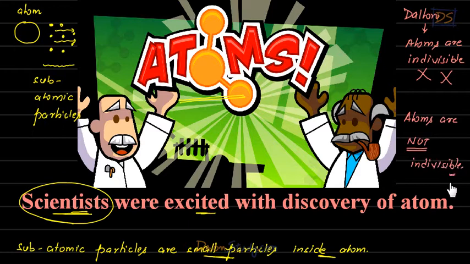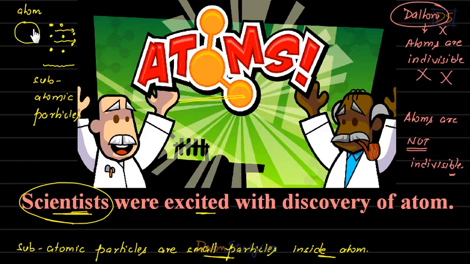Okay, students, this is an important point. Some of the students get confused here because in some of the chapters they study that atoms are indivisible, but later on in this chapter we study that atoms are not indivisible. So initially Dalton told the entire world that atoms are indivisible, the smallest possible particles, and people even believed this. But later on, when such things happened in different experiments, people understood that Dalton was wrong. Atoms are actually divisible. There are smaller particles inside atoms.